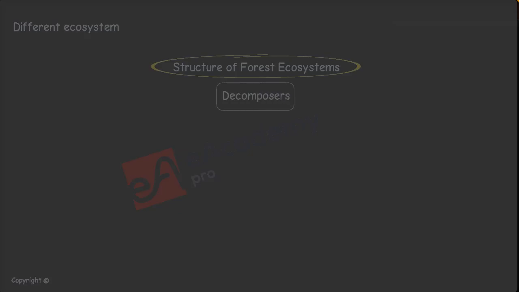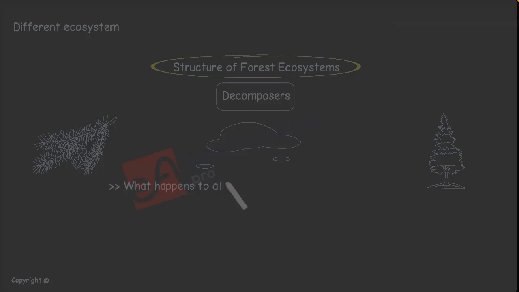Decomposers. Leaves, needles, and old branches fall to the forest floor as trees grow. Eventually, all plants and animals die. So, what happens to all of this plant and animal material? Does it sit on the forest floor forever?